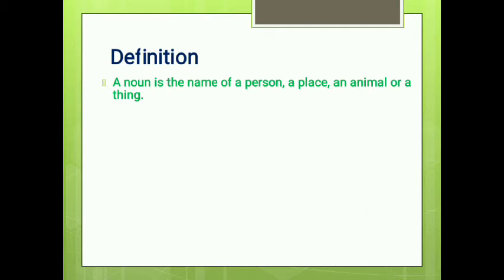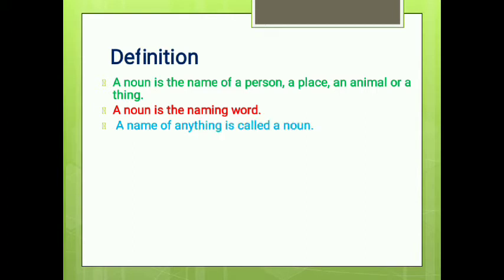This is a very common definition, but we have another definition: a noun is a naming word, or any name of anything is called a noun. Anything that exists in this universe or that is made by Allah Almighty has a name, and that name is called a noun.